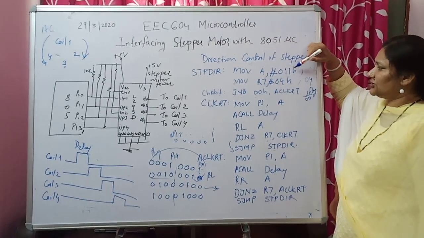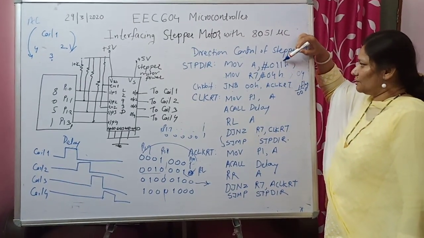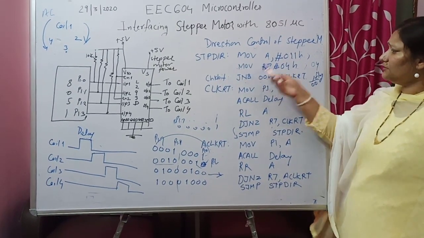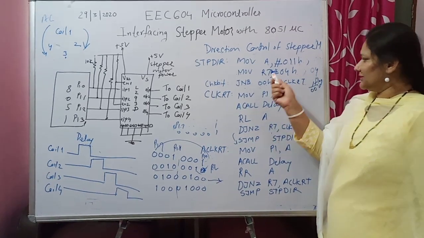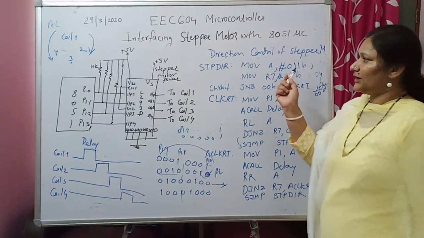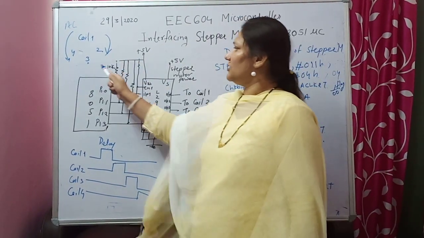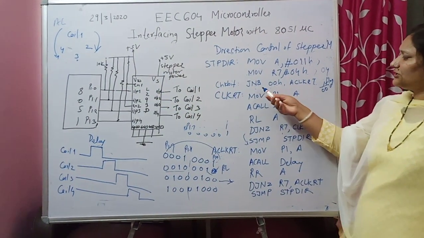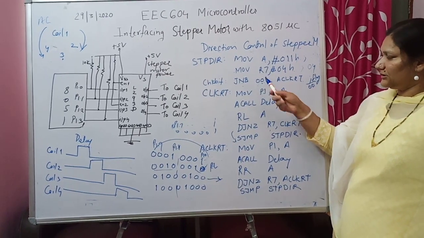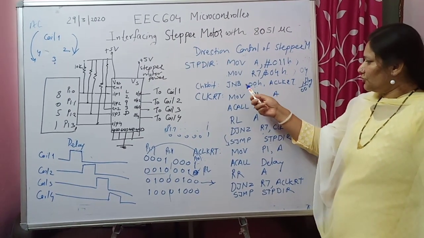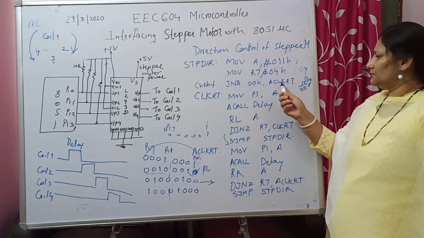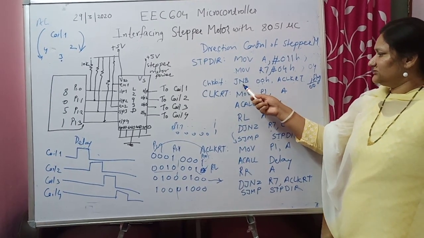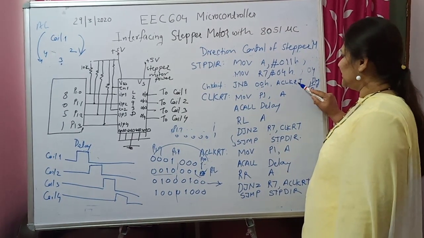So we are not going to change this pattern whether it is clockwise direction or anti-clockwise direction. Again, whether it is clockwise or anti-clockwise, coils are 4. So we have to energize 4 coils. So this count is also not going to change. But by changing this particular bit status somewhere else, you are changing the direction of the rotation of the stepper motor to anti-clockwise. So if this bit is not set, then go to anti-clockwise direction.